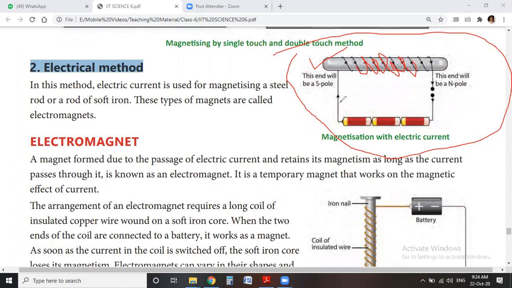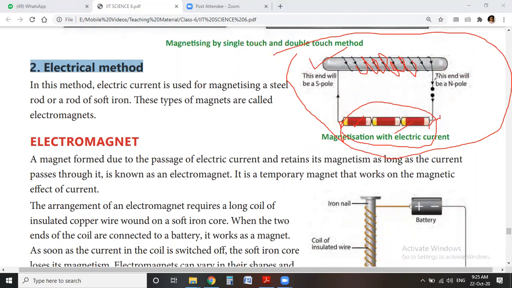So we take the insulated wire and coil it on the rod, and both ends of the wire are connected with a battery. It is a battery which is made up of three cells. One, two, three cells. One end of the wire is connected to this terminal of the battery, and the other end is connected to the other terminal of the battery.